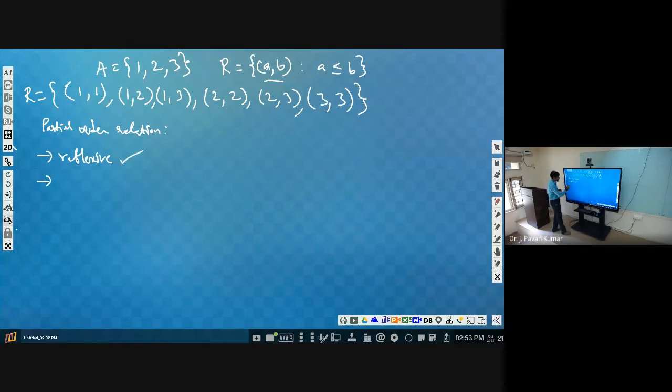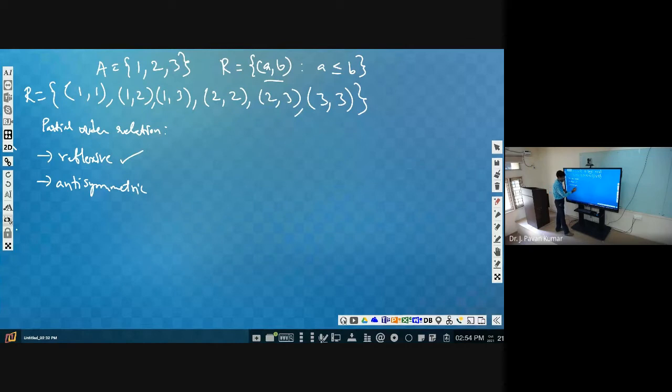Next, second condition is antisymmetric. What is antisymmetric property? If at all any symmetric pair exists in the relation, symmetric pair in the sense A comma B and B comma A both belong to the relation. Now you consider 1 comma 1, and 1 comma 1 will be the symmetric pair. So it belongs to R. Next 1 comma 2, 2 comma 1 not present. Next 1 comma 3, 3 comma 1 is not present. So we need not bother about these two. Next 2 comma 2, it is a symmetric pair to itself. Next 2 comma 3, 3 comma 2 is not present. So need not bother. Next 3 comma 3, it itself will be the symmetric pair.